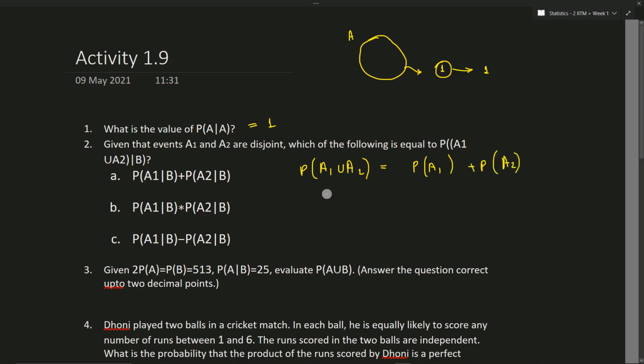So for A1 union A2 given B, we just have to condition these probabilities: P of A1 given B plus P of A2 given B. First one is the answer.